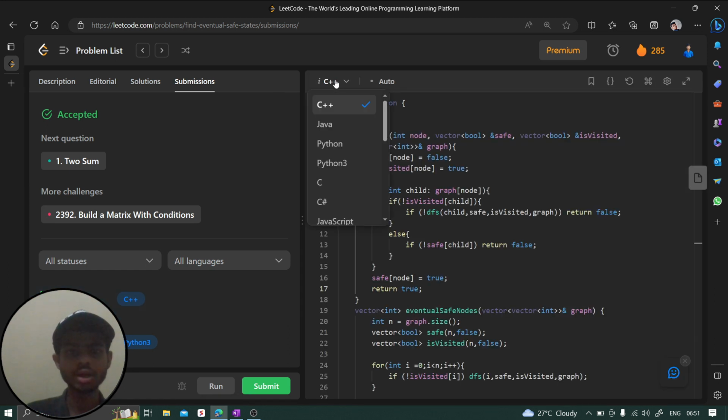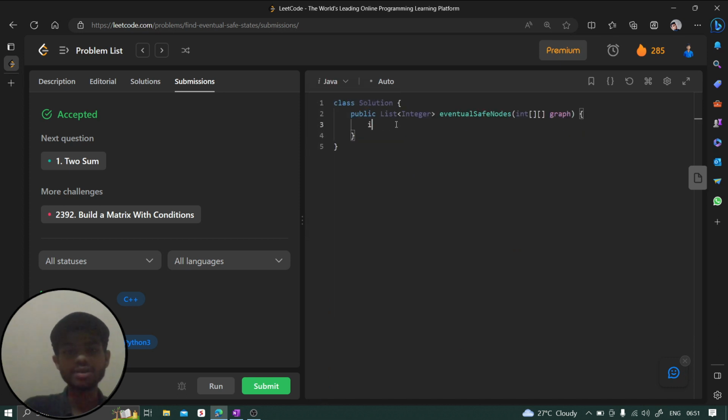So now let's move to the next programming language, which is Java. Let's quickly define here as well. First of all, n is the length of the graph, and let's create a boolean array, and the name I'm going to give is safe, equal to new boolean, with size n. Same thing, a boolean array named visited, new boolean, size n.